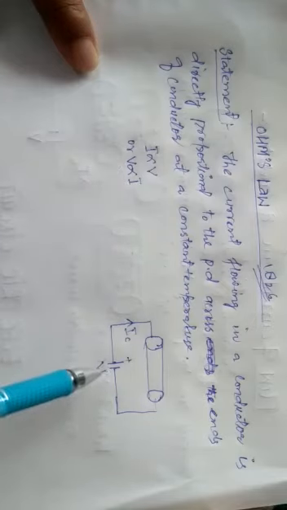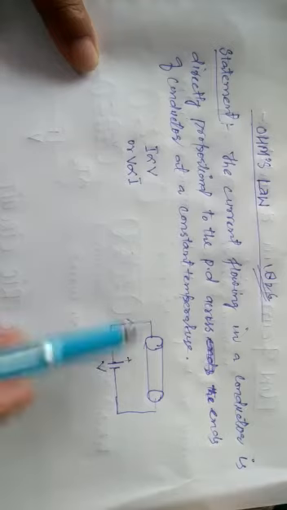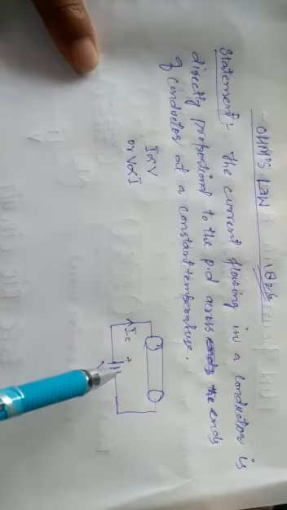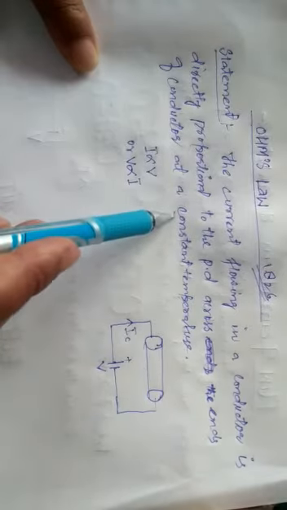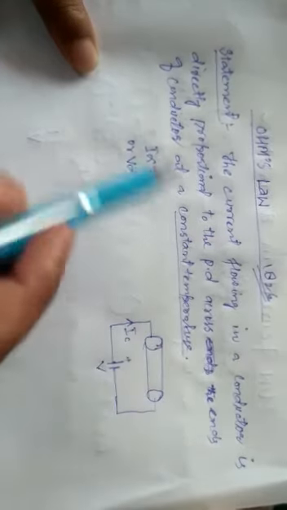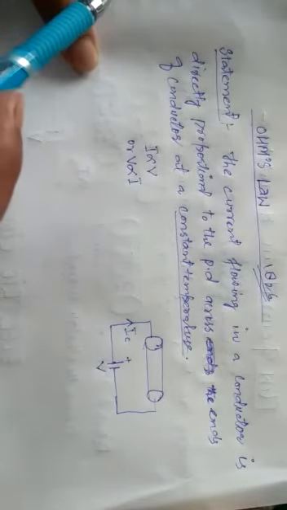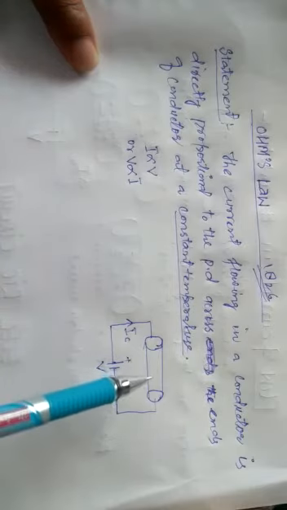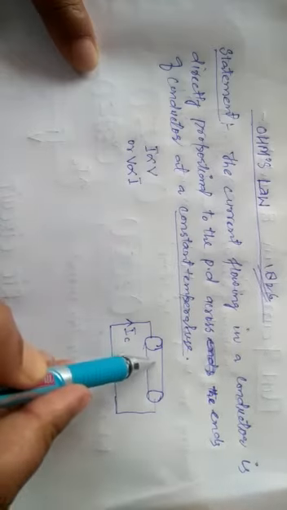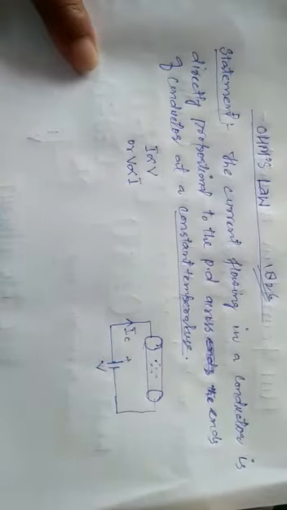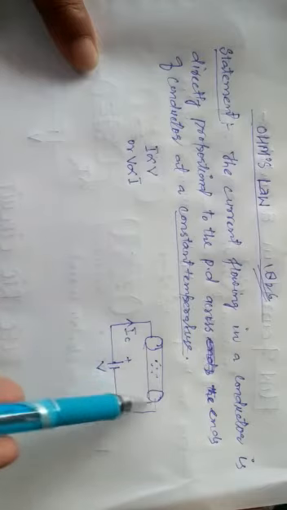If the battery of smaller potential is applied to it, then there will be a lesser current. If a battery of large potential difference is applied, there will be a large current, provided the temperature of the conductor remains constant. Why should temperature remain constant? It is an important issue, because if the temperature of the conductor increases, there will be more and more collisions of the constituents of this very conductor. Once there are more collisions, there will be more resistance, so there will be variation in the current. That is why the temperature of this very conductor should remain constant.